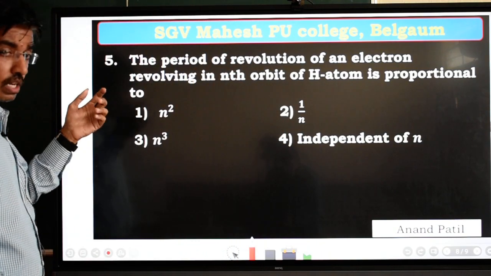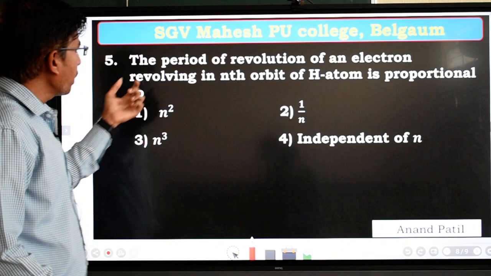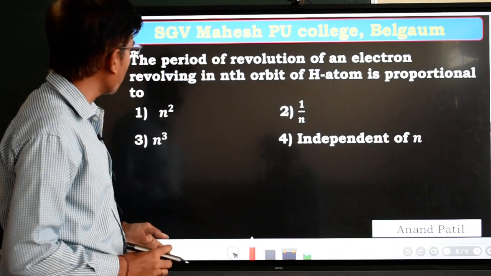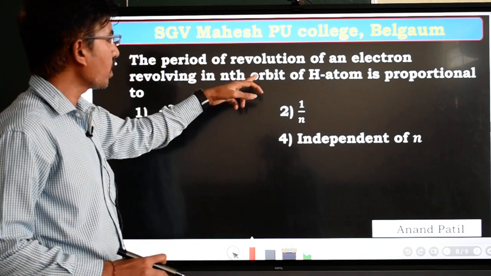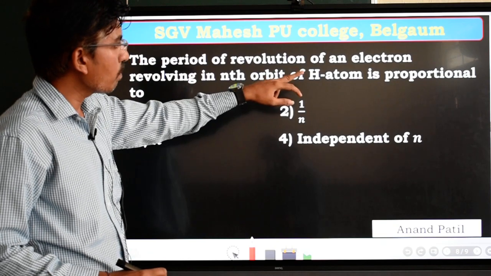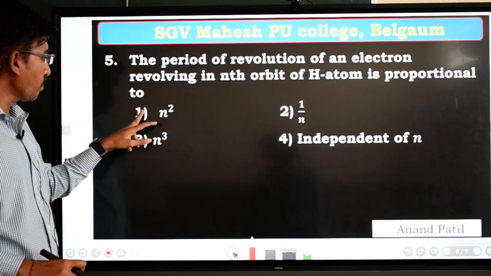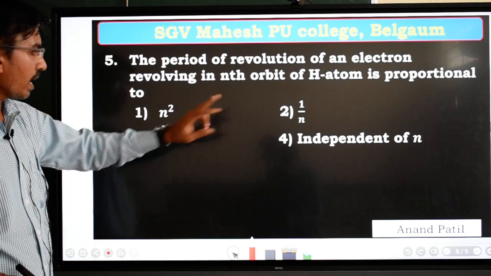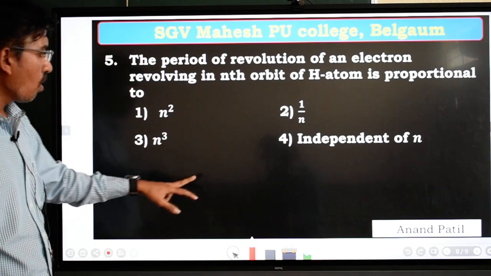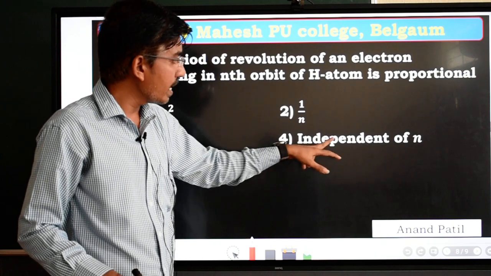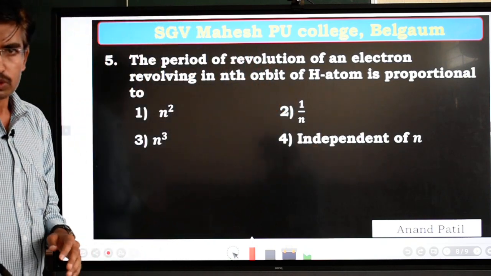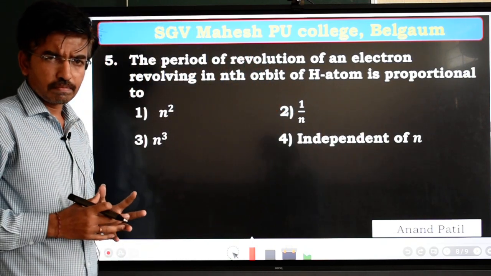So this is question number 5. The period of revolution of an electron revolving in an nth orbit of hydrogen atom is proportional to. These are the options. Option 1, n square. Option 2, 1 upon n. Option 3, n cube. Option 4, independent of n. So this is also a very simple question.